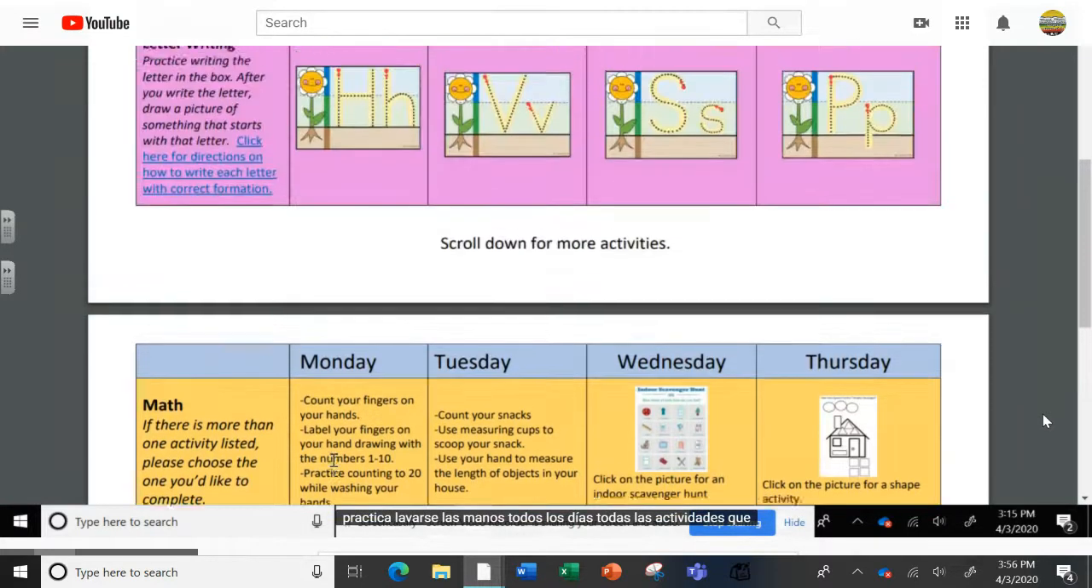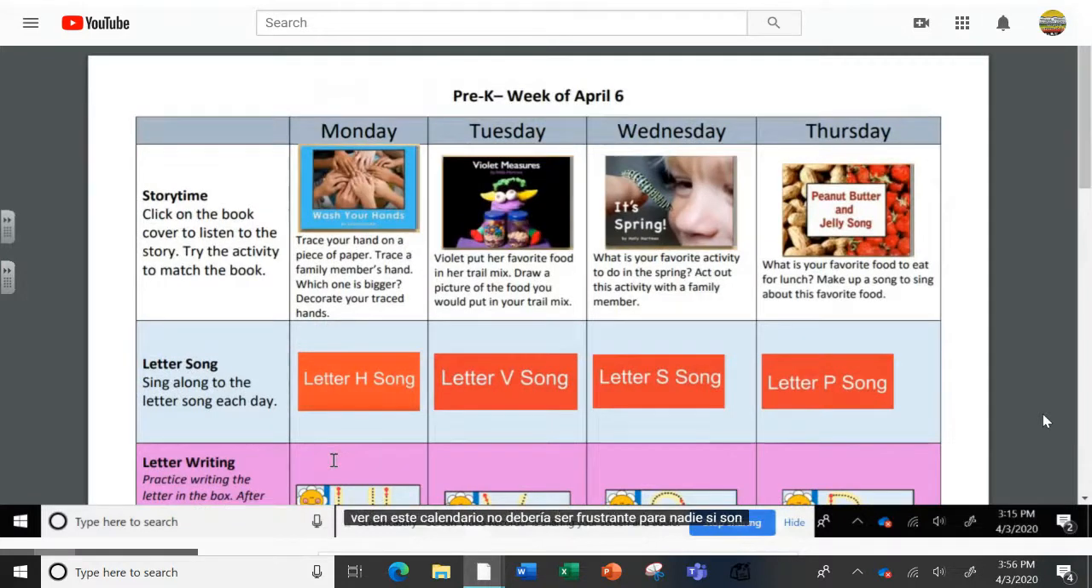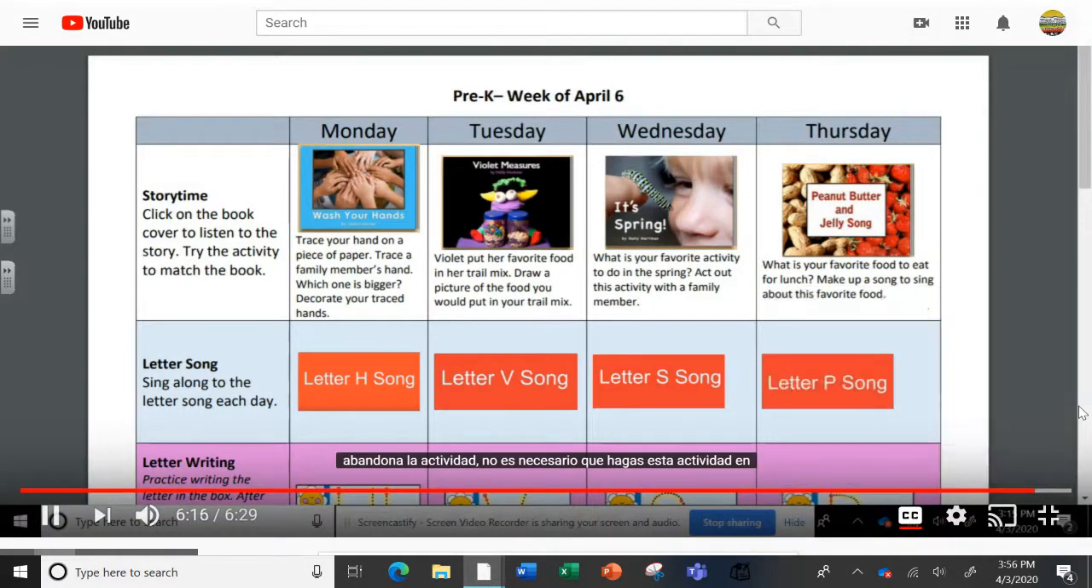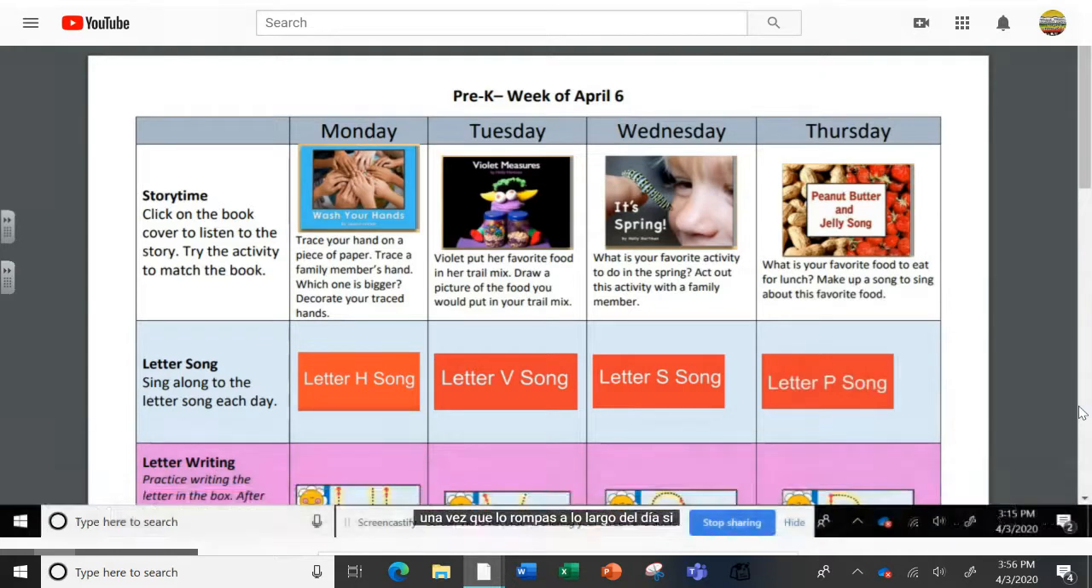All the activities that you see in this calendar should not be frustrating for anybody. If they are, please abandon the activity. Please, you do not need to do this activity all at once. Break it up throughout the day.